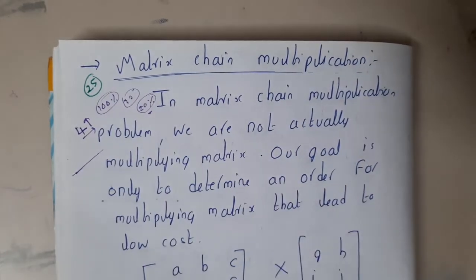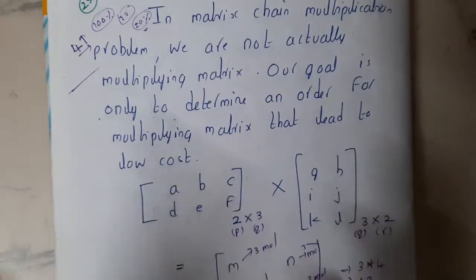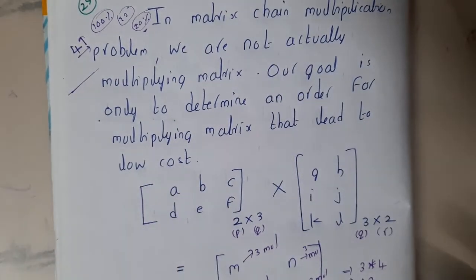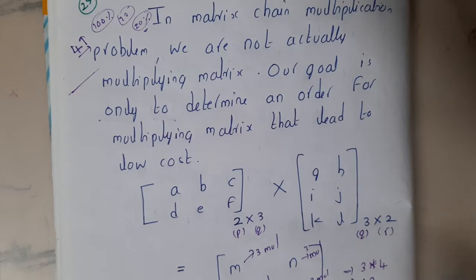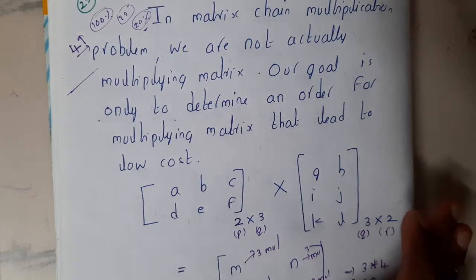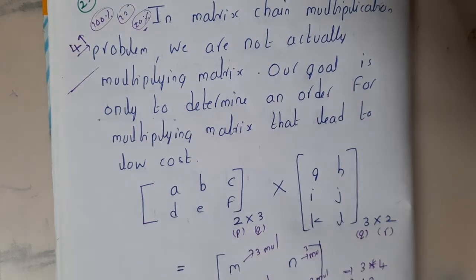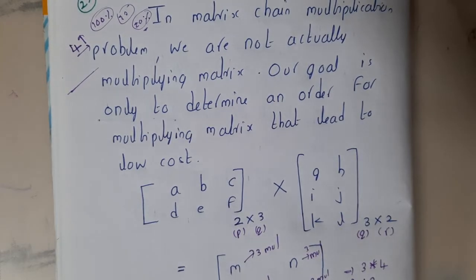So what exactly is the question? Basically, here we will be having some matrices, guys. They will give some matrices and they want to know how many total multiplications are done. A few of you might be thinking, okay, what's tough in this, we can do it really easily. But it's not as easy as you are thinking.